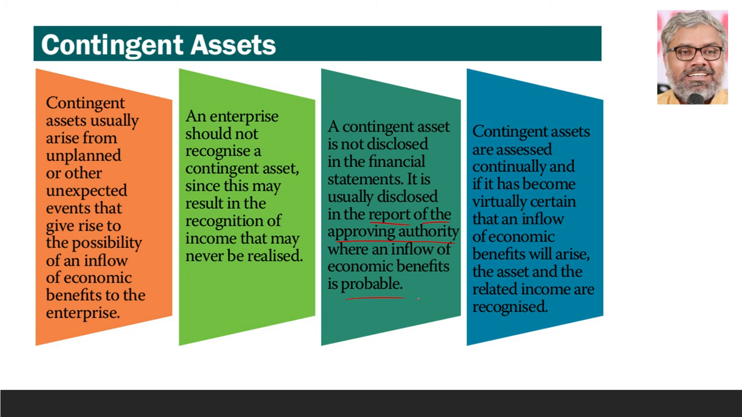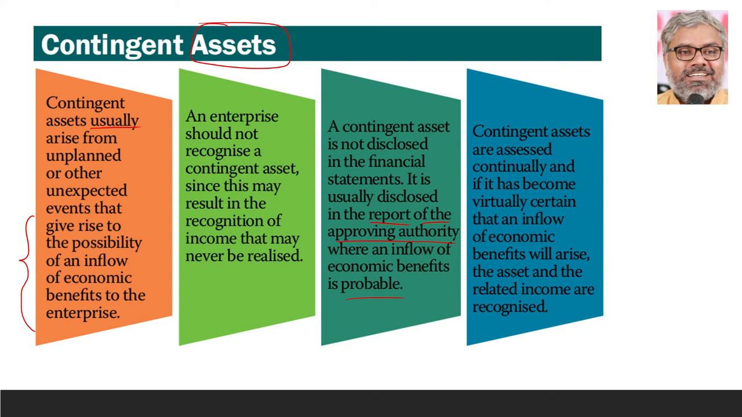But it may be disclosed in the report of the approving authority where an inflow of economic benefits is probable. So when we say asset, are we talking about a probable outflow or inflow of economic benefits? Naturally inflow. So what is a contingent asset? It is something which arises usually from unplanned or other unexpected events that give rise to a possibility of inflow of economic benefits to the enterprise. So there is a possibility of inflow of economic benefits to the enterprise in future, but we don't know whether it will happen or not.